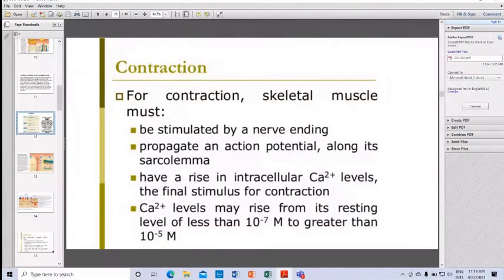Okay, let's take one at a time. For contraction, skeletal muscle must be stimulated by a nerve ending, and it propagates as an action potential along the sarcolemma. It has a rise in intracellular calcium, which is the final stimulus for contraction. Calcium levels may rise from its resting level of less than 10 to the power minus 7 moles to greater than 10 to the power minus 5 moles.